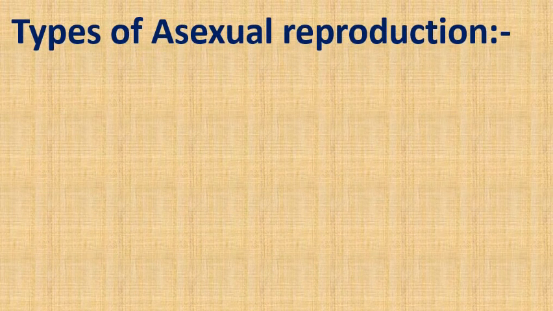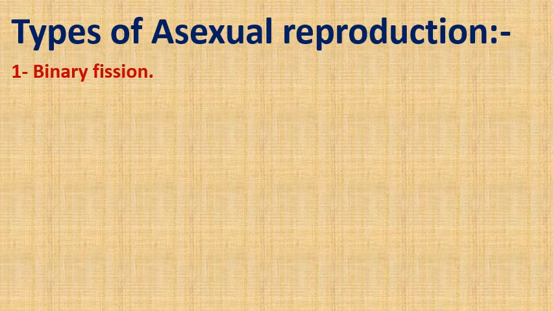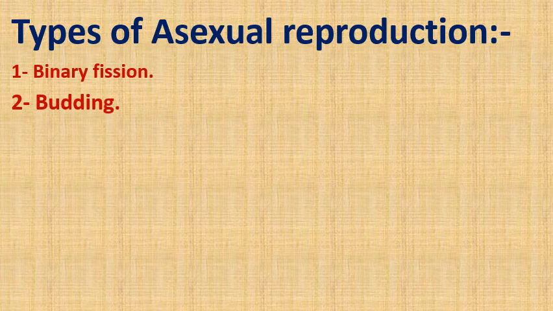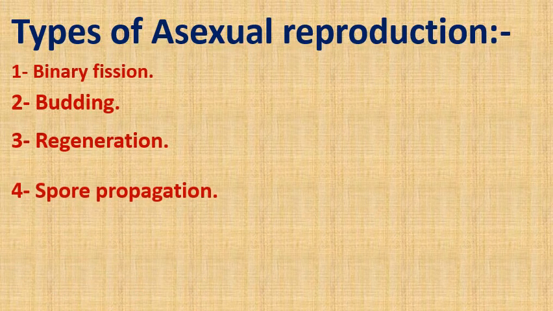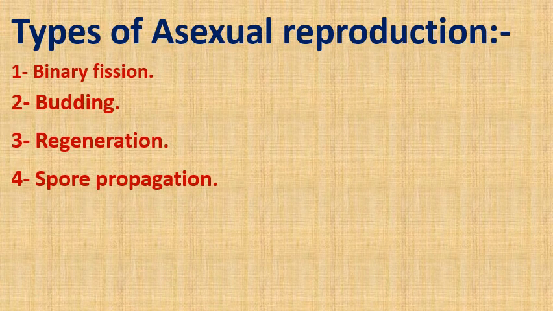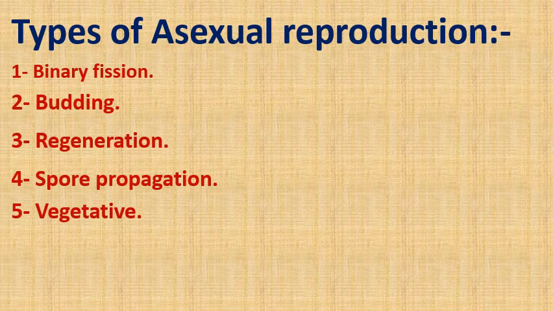Let's find out the types of asexual reproduction. We have many types. Number 1, binary fission. Number 2, budding. Number 3, regeneration. Number 4, spore propagation. And the last one, number 5, vegetative reproduction.